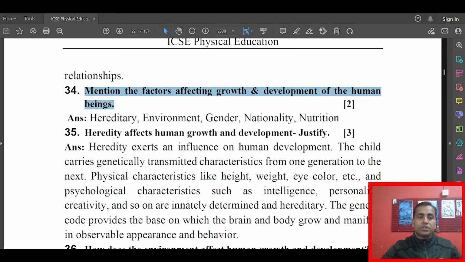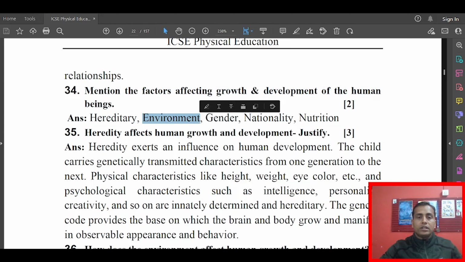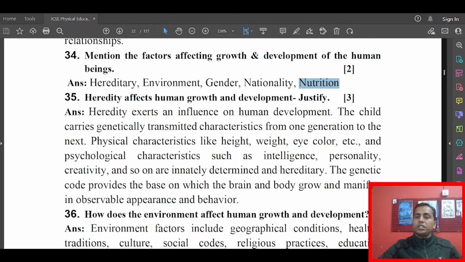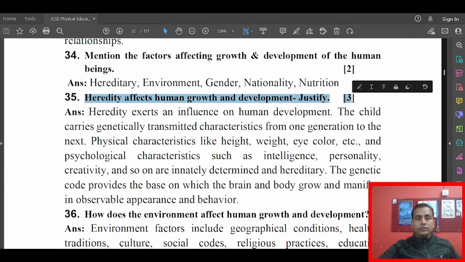Frequently this question comes. Heredity, environment, gender, nationality and nutrition. These are the main factors that affect our human growth and development. So we will be discussing one by one how these particular factors are affecting human growth and development. The first one is heredity affects human growth and development. Justify.